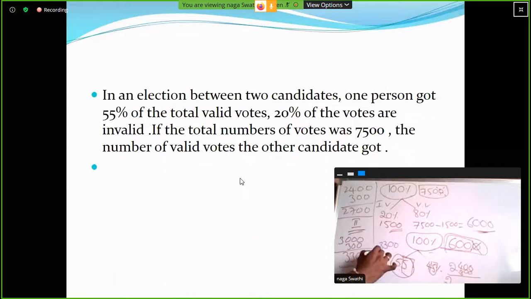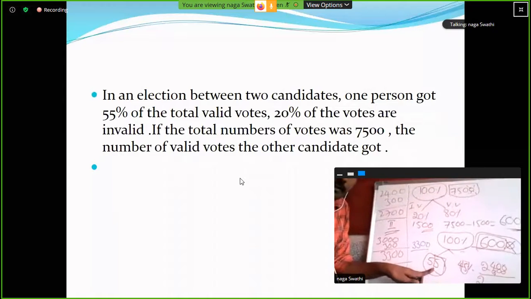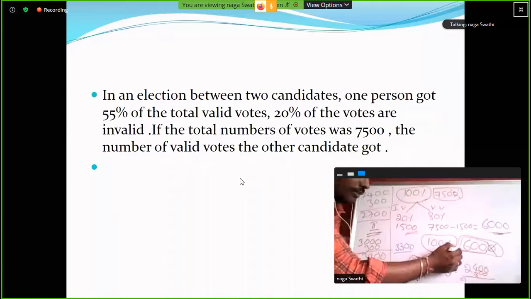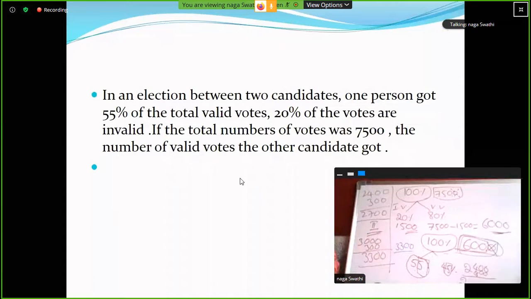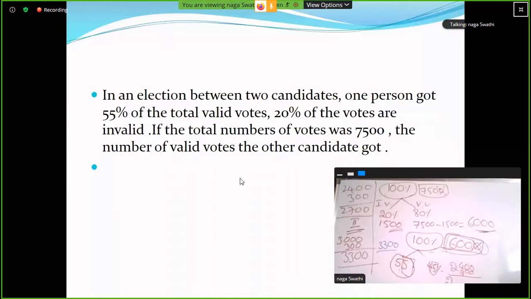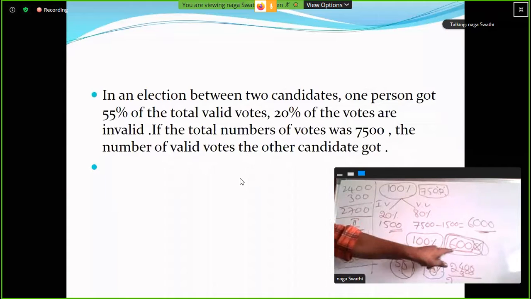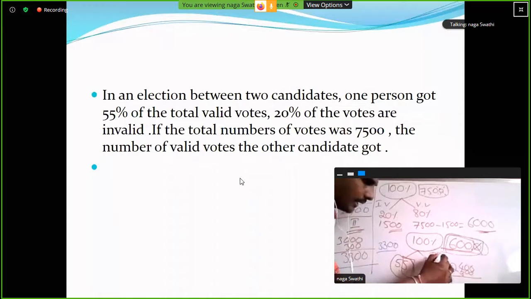Simple. So here 55 percentage is equal to 50 percentage plus 5 percentage. So half of the 6,000 is 3,000, and 5% value is 300. So 3,000 plus 300 is 3,300. So how much is it less compared to 50,000? 5% less. Clear? 50% value is 3,000. So 5% less. Clear? 3,000, 300. So 3,000 minus 300 is 2,700.